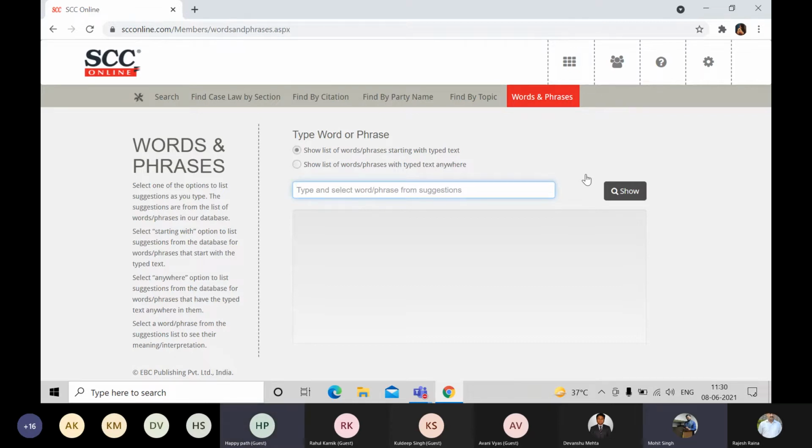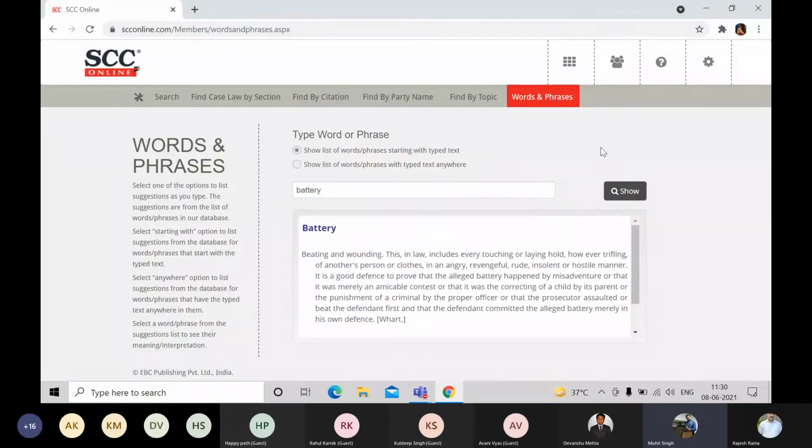So let us take any word over here. Let's say we wanted to see the meaning of battery, not the battery of your inverter. So let us see what type of meaning it will give us. Yeah, click on show button. Beating and wounding. This in law includes every touching or laying hold, however trifling, of another person or his clothes in an angry manner. And there you go, you can read it all. And now this information is coming from the Walton Dictionary of Law. From the abbreviation, I can figure it out, as you can see, it is written as W. Now, what other source of information is available?